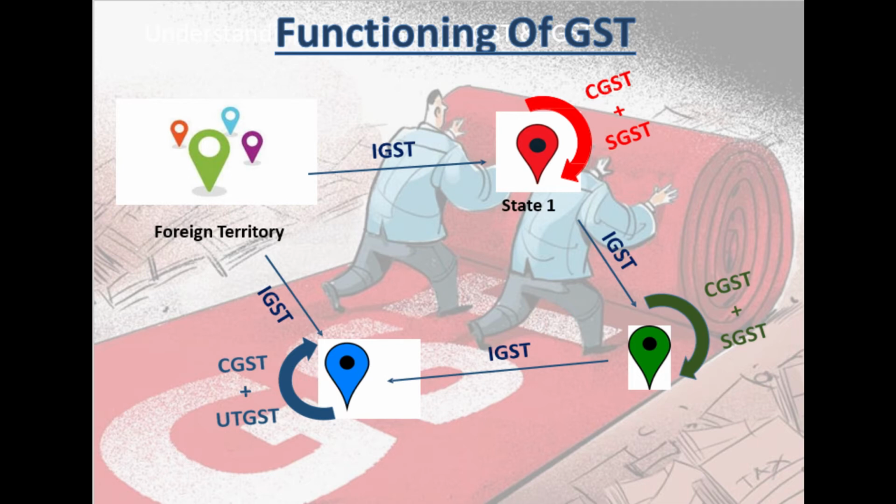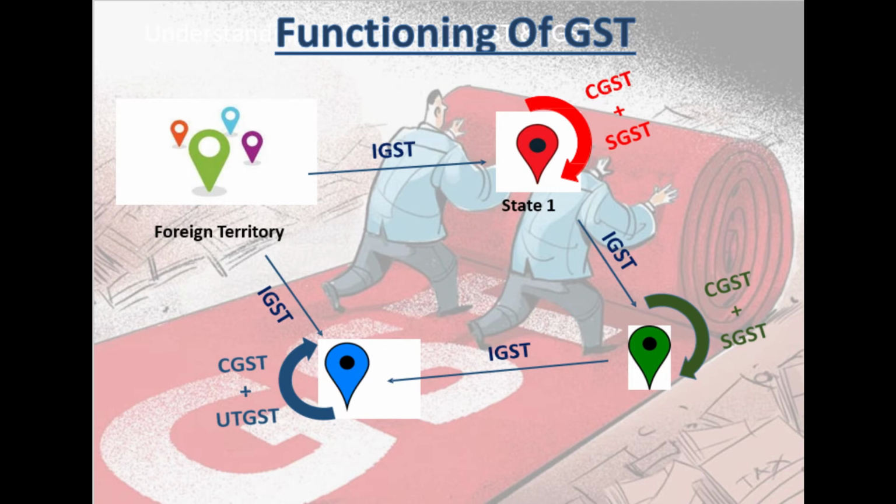After having landed in state 2, and a further transaction takes place within that state, what would be applicable? CGST plus SGST, right? Assume the transaction pertaining to sale or supply is not happening in state 2. From state 2, goods are going to the union territory, that is indicated in blue.